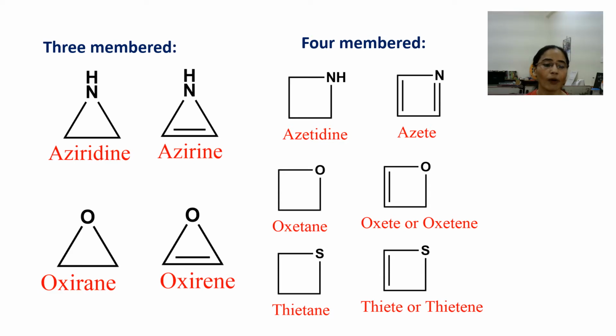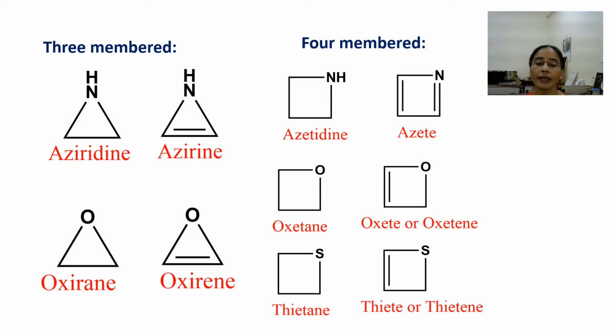In case of 3-membered heterocycles containing oxygen atom, the saturated one is called oxirane, while the unsaturated one is called oxirene. In the case of 4-membered heterocycles containing one nitrogen atom, the saturated one is called azetidine, while the unsaturated one is called